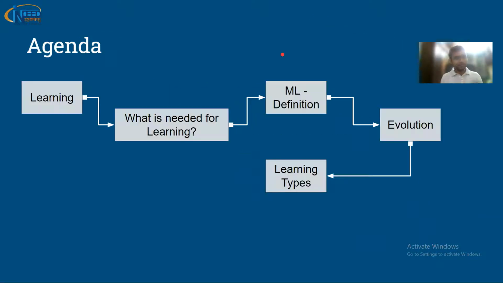Let's continue. The agenda would be, we'll be starting with learning. What is learning? What is needed for learning? What is the definition of machine learning? Evolution of machine learning and learning types. So this short agenda we will be covering today.